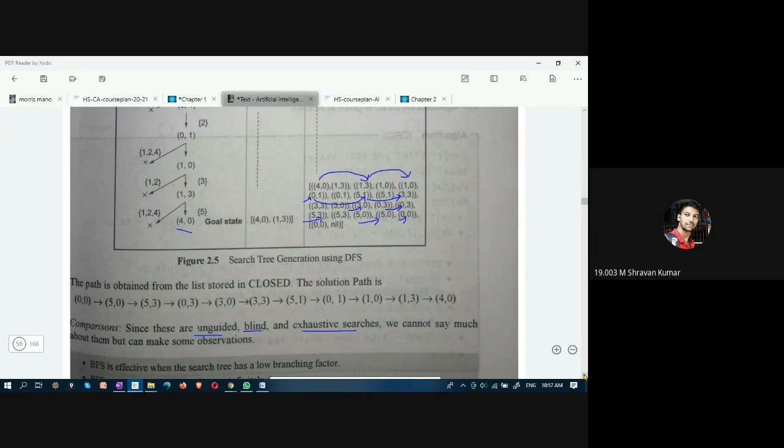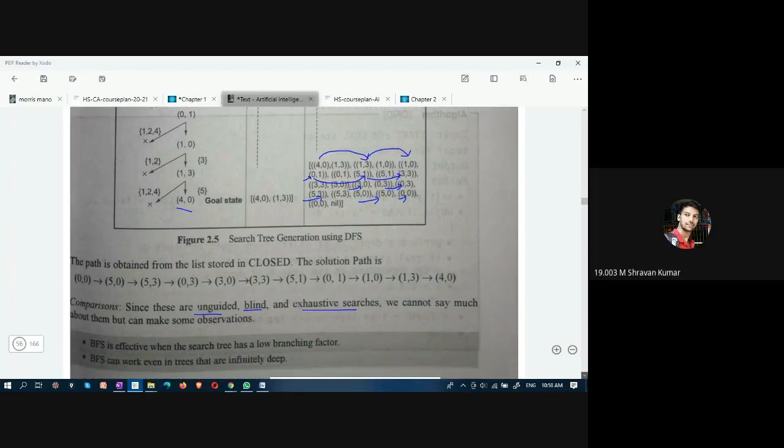DFS is efficient in terms of memory. DFS is useful when the goal is to the left and down. When it is on the left side and towards the down, then DFS is efficient. And in terms of memory, DFS is efficient because it does not store all the successors. It stores only one successor at a time. Therefore, the memory requirement is quite less.